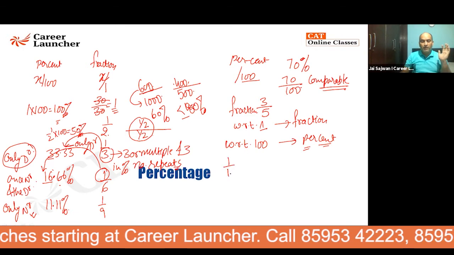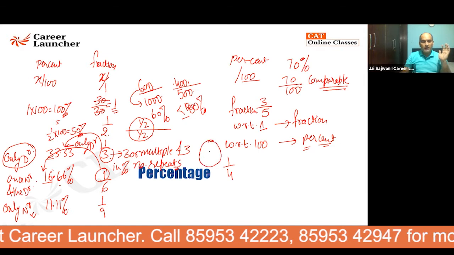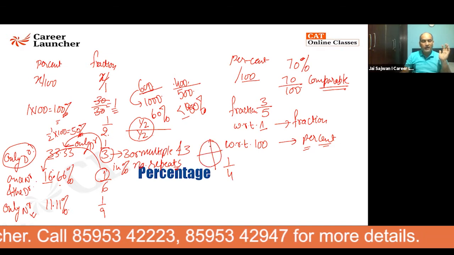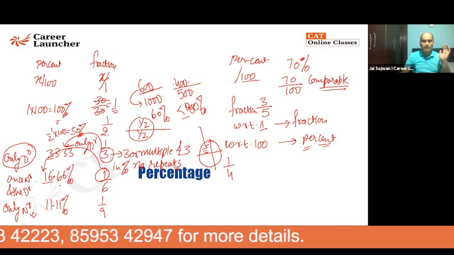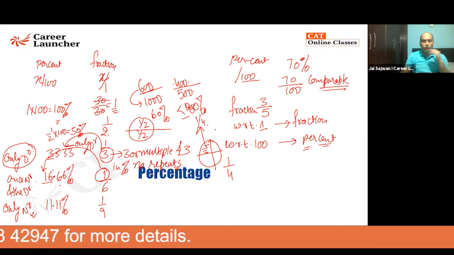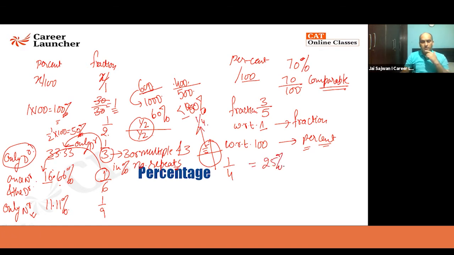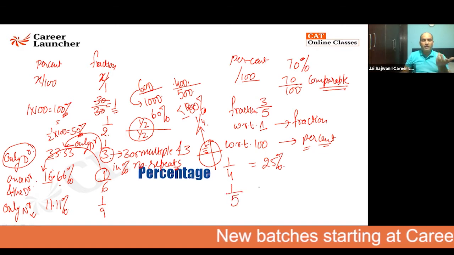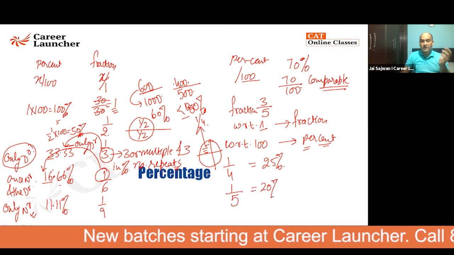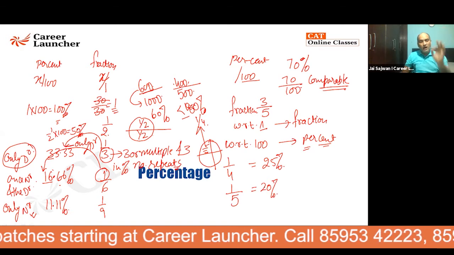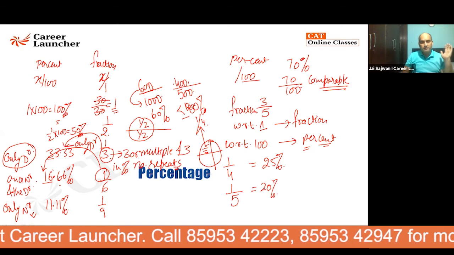Let's talk about 1 by 4. There's a pizza again. I cut in 2 equal part. Again, I half it. I'll say I get the quarter part. This is quarter, which is 1/4. So in percentage, my dear, this comes out to be 25%. Similarly, I'll write 1 by 5. I know 100 when divided by 5, that gives me 20%. Very easy. 1 by 5 is nothing but 100 by 5 is coming out to be 20%.